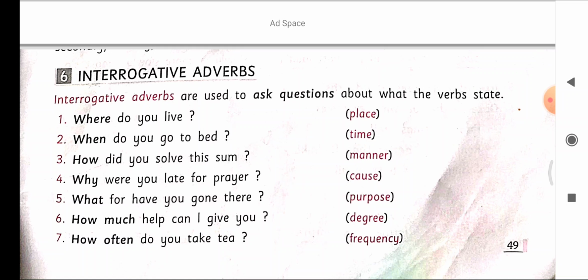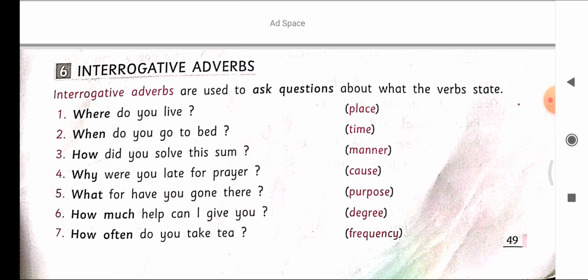What for have you gone there? What is the purpose? You have gone there for a purpose. How much help can I give you? It is a degree, how much. How often do you take tea? It is a frequency. How often do you take tea?